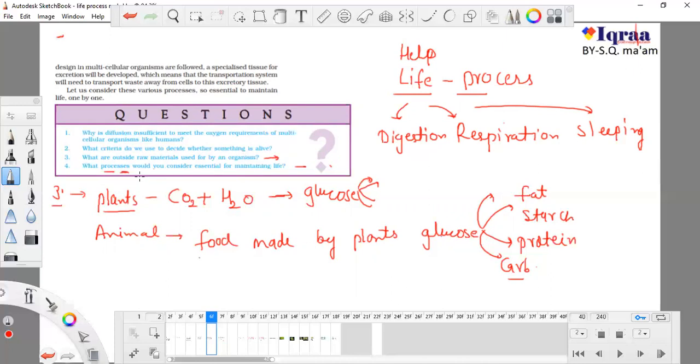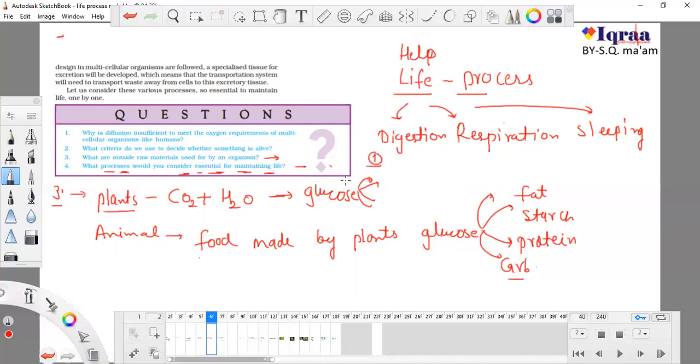Each and every process we do in our life, or in a day, on a daily basis, to maintain our life or to fulfill our needs. Sweating, everything. So these processes are essential for maintaining life, and these are known as life processes. You can write many more.